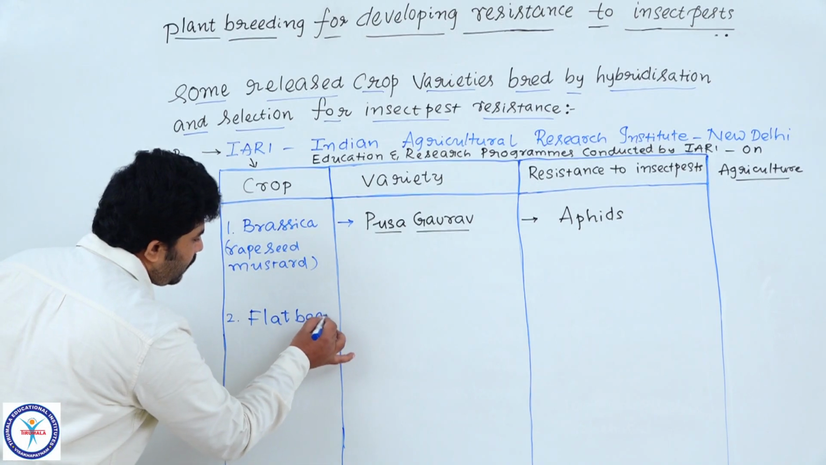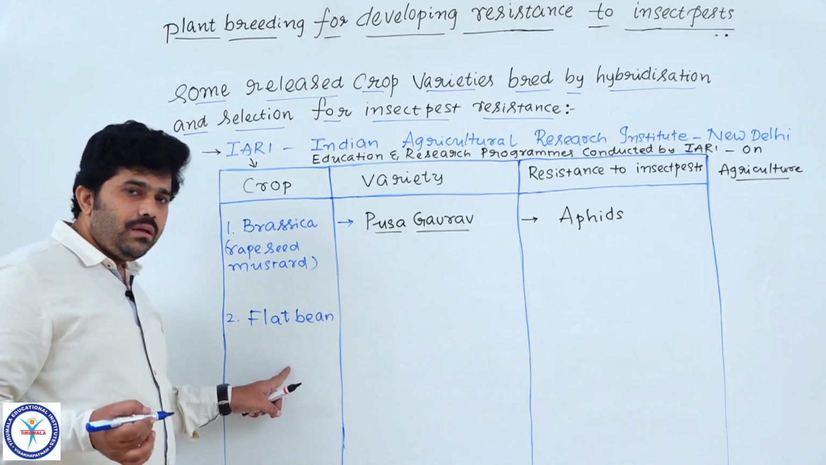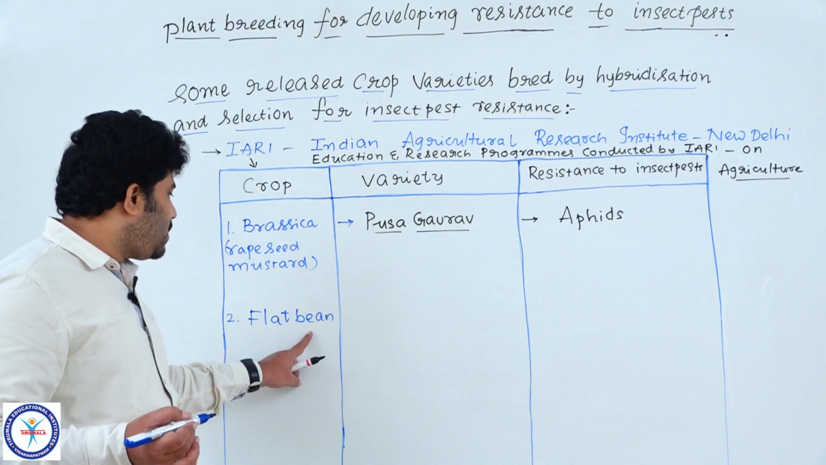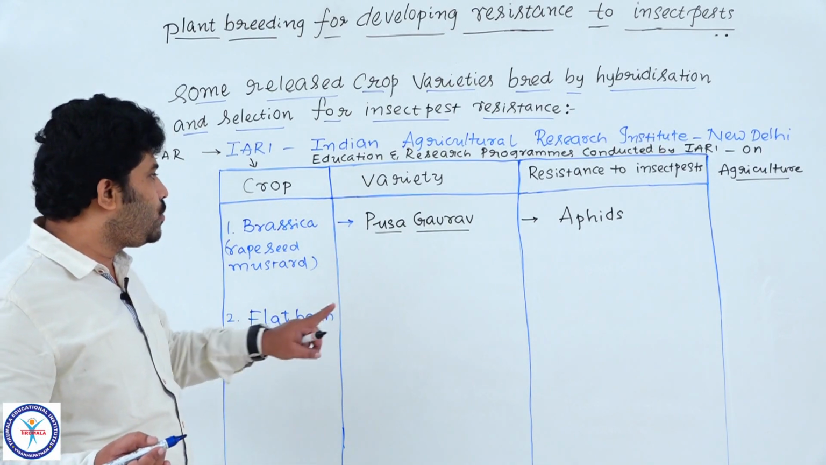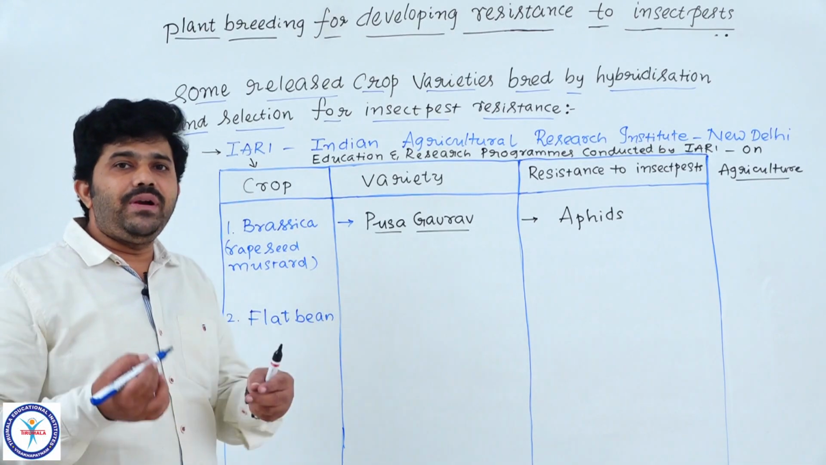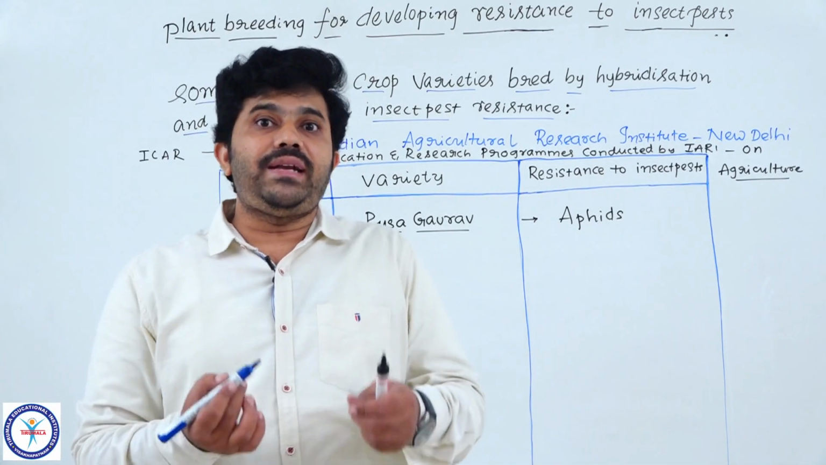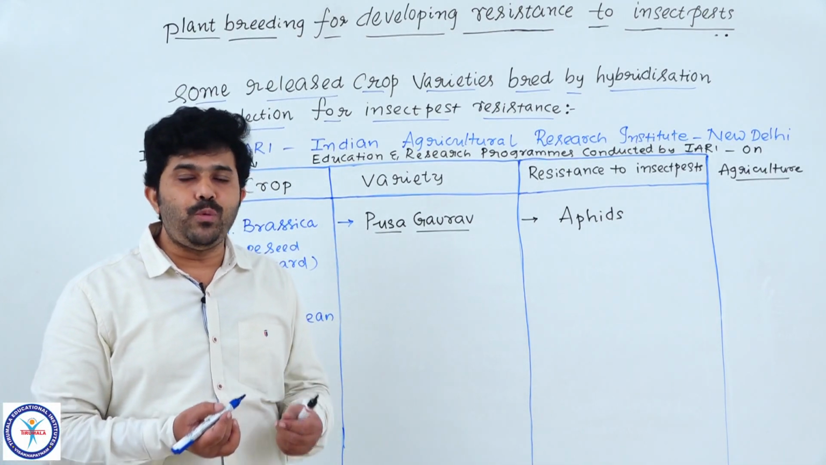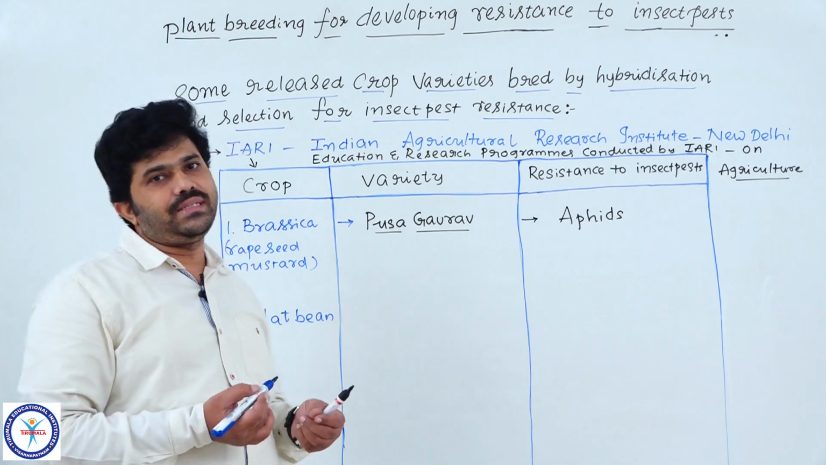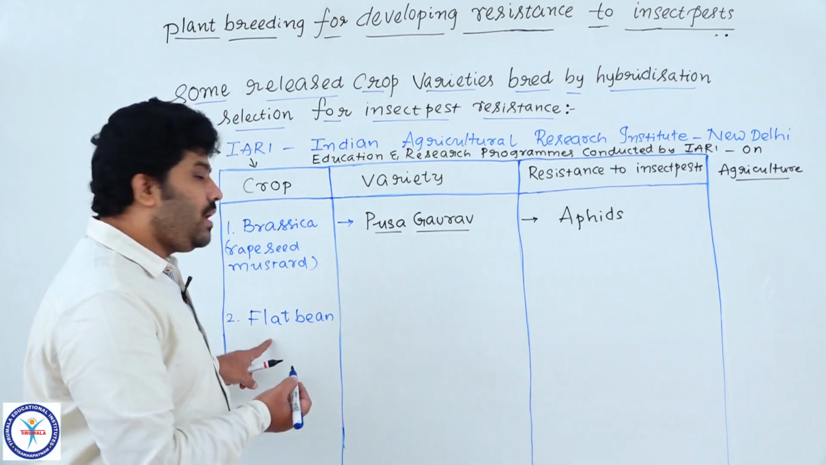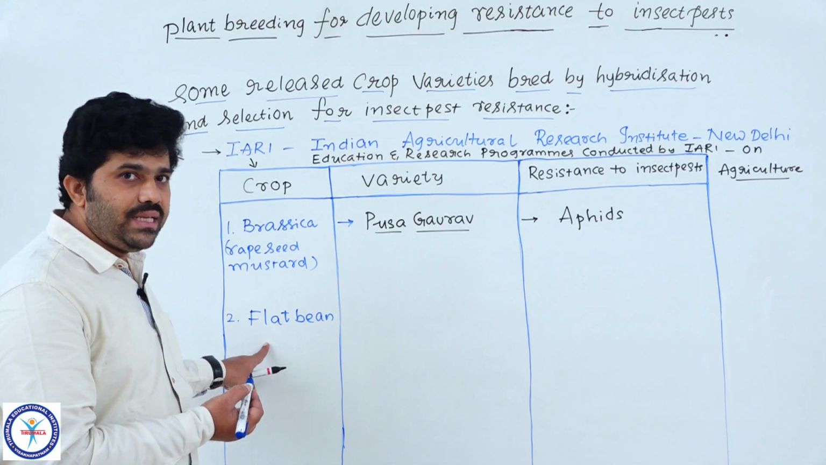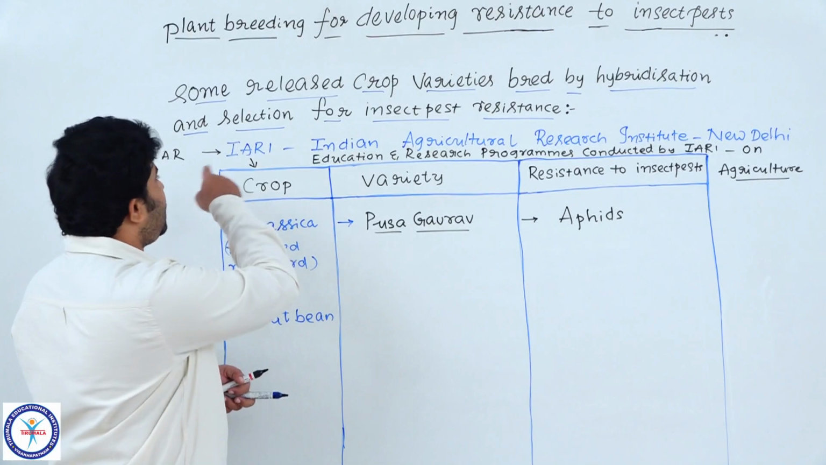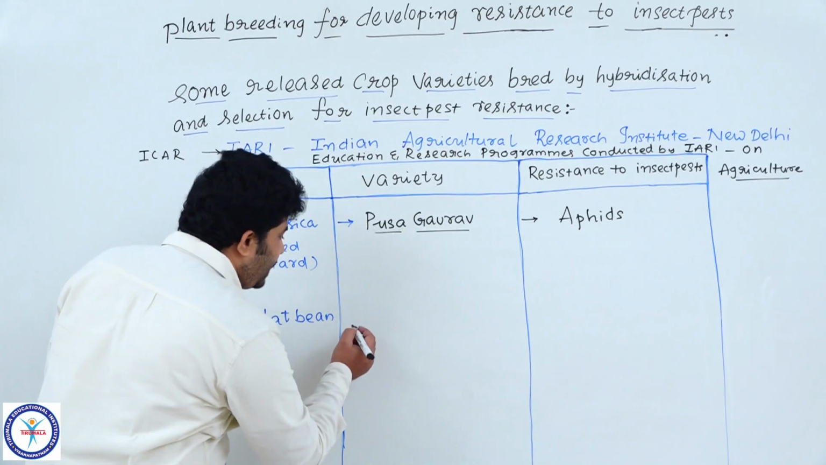Flat bean. The bean plant belongs to the family Fabaceae. This flat bean plant is more affected by different kinds of insect pests, like aphids, jassids, fruit borers. They attack this crop, the flat bean. In the flat bean, IARI introduced two varieties.